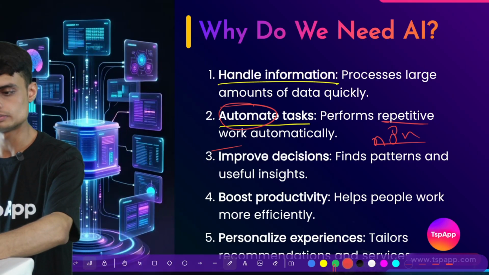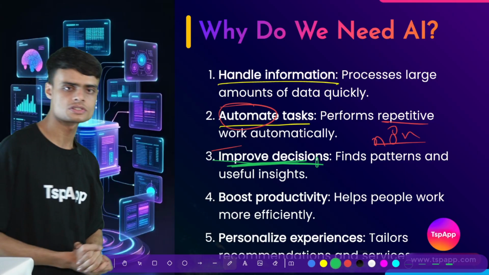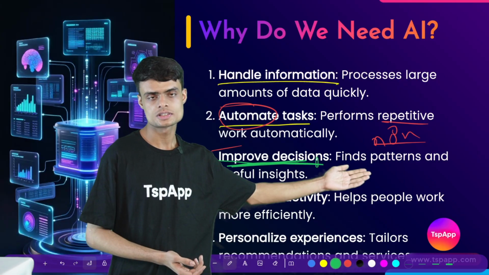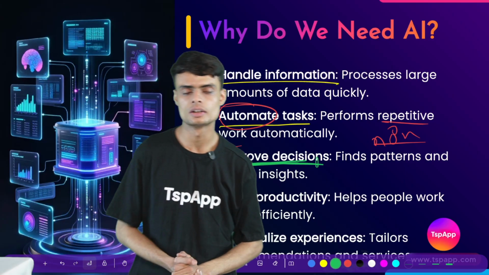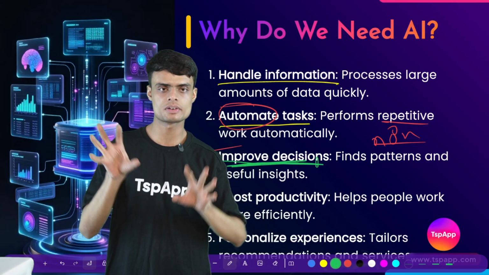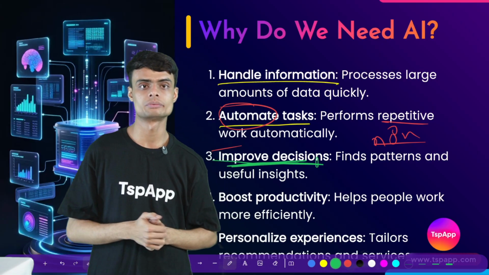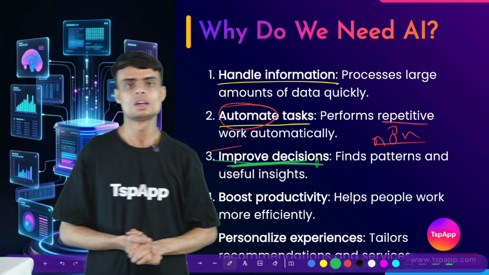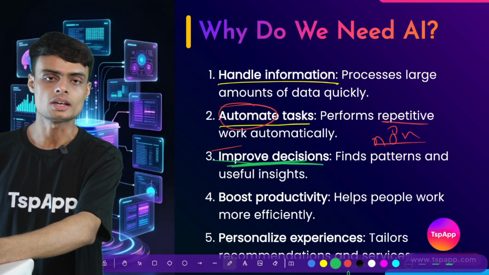Then we have the third point, which is improved decision making. What is improved decision making? With AI we can find the patterns. You can see the word pattern. What are patterns? Some trends in the data. Okay, we can classify the data. We have large amount of data, we can classify, we can understand the pattern. For example, in India's growth in economics, we can see the patterns which are related to GDP. So this is how we can improve our decision making with AI.